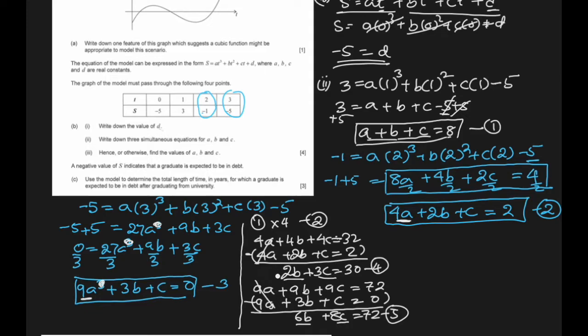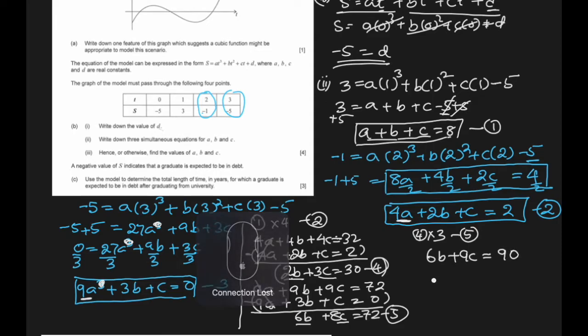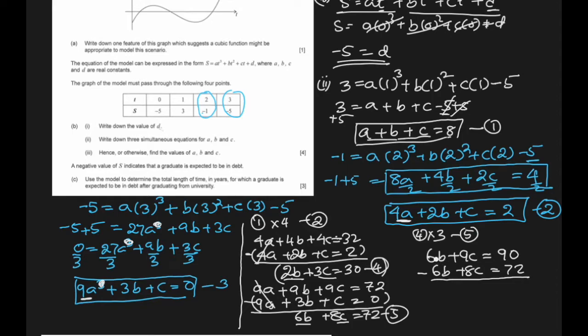Let's multiply equation number 4 by 3 so that it becomes 6b, and then subtract equation number 5 from it. So I'm multiplying this equation by 3. 6b plus 9c equal to 90. Now we have equation number 5, which is 6b plus 8c equal to 72, and subtract. So this cancels out. 9 minus 8 is just c equal to 18. We got c first.